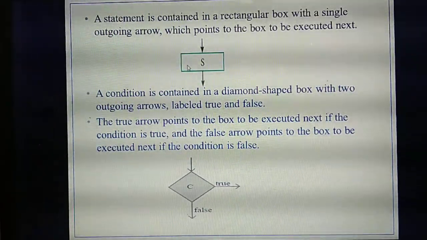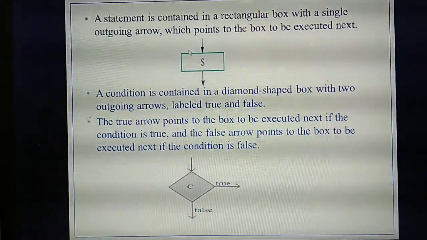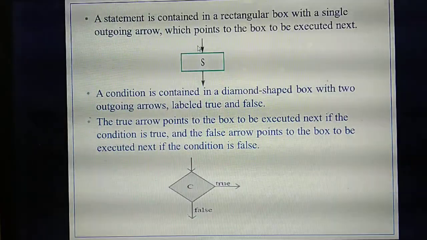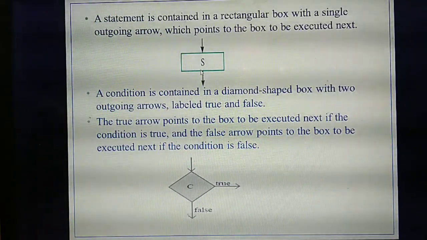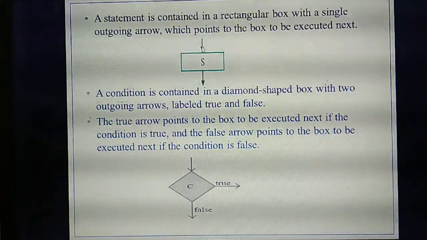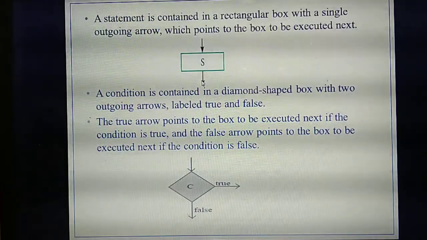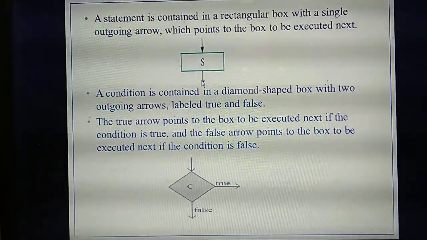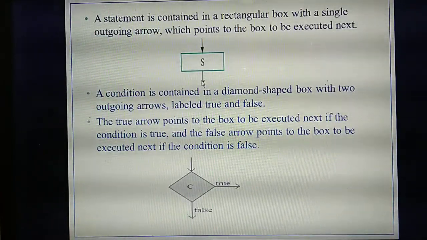Each and everything is very important, so please listen carefully and study now itself. A rectangular box will contain any one statement, here given as "Yes", and one outgoing arrow, which represents which box needs to be executed next.